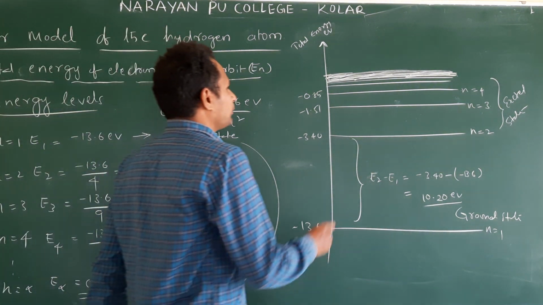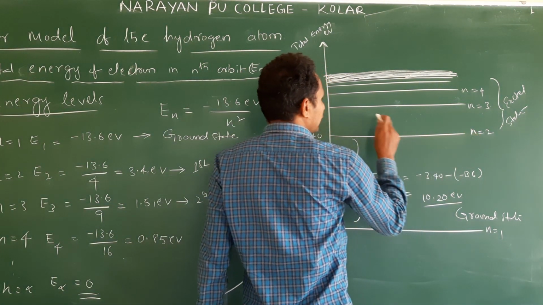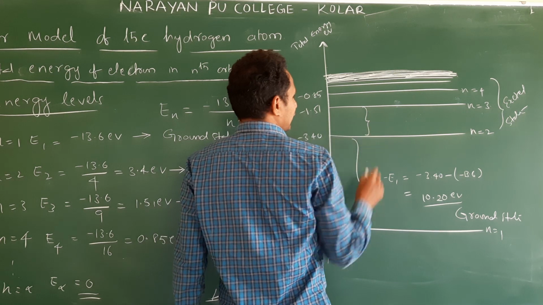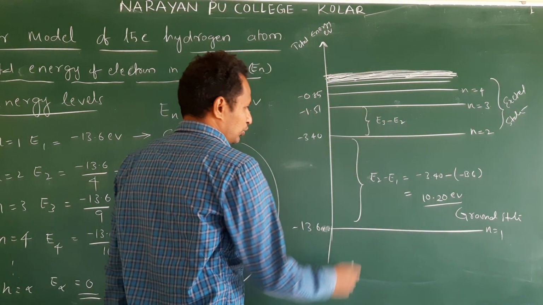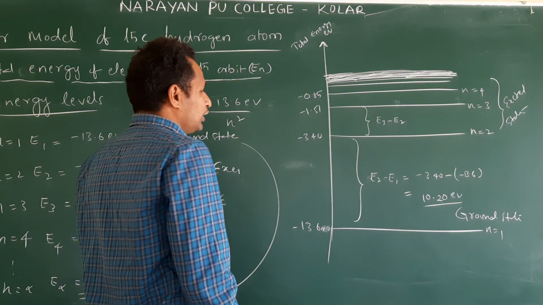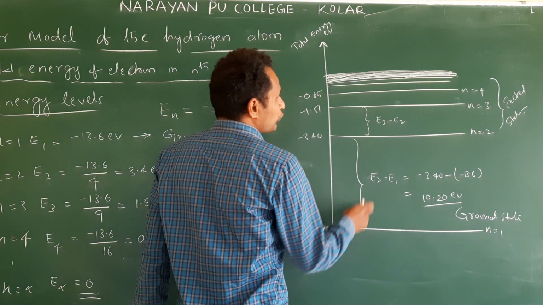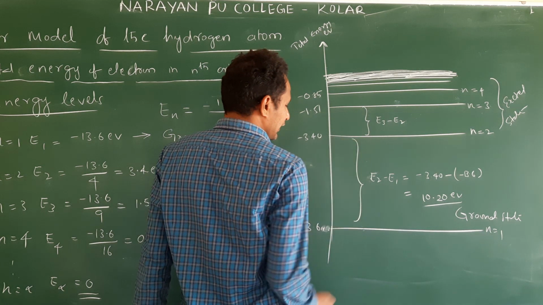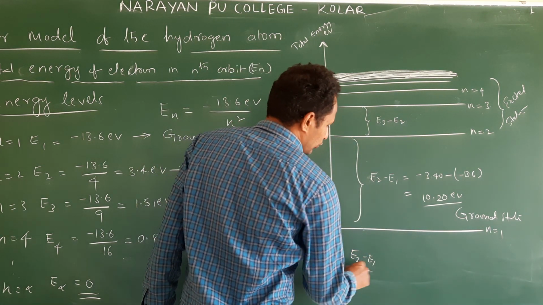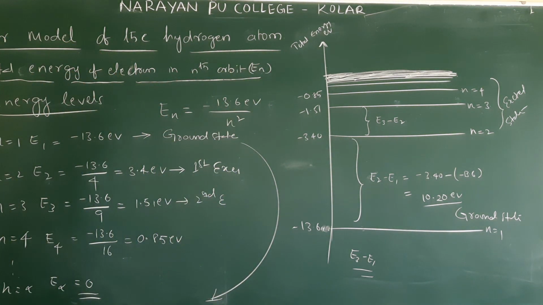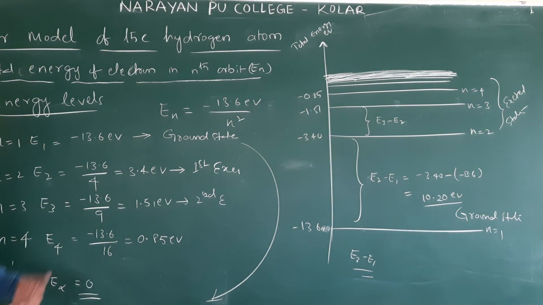Suppose it jumps from the first excited to the second excited state. Then how do you calculate? E3 minus E2. You don't write this, to explain I am writing. If it directly jumps from the ground state to the second excited state, then how do you write? That is E3 minus E1. So like that, we calculate the amount of energy required to move the electron to an excited state.